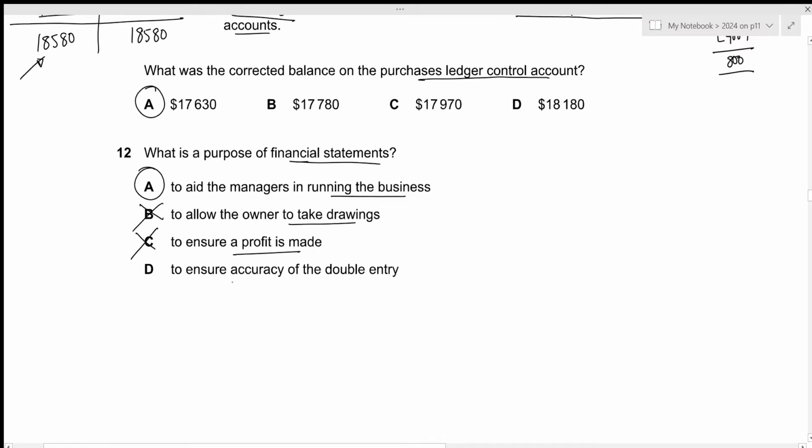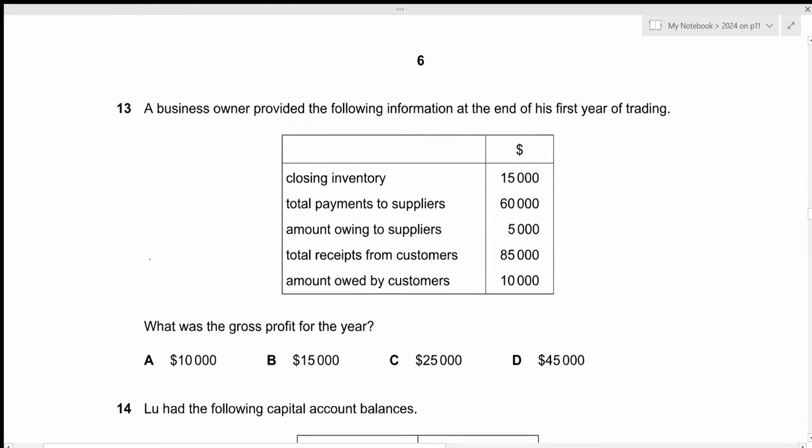And the last one is to ensure accuracy of the double entry. Accuracy of the double entry cannot be measured by preparing financial statements. So this is incorrect as well. That's all for the 12th question. Let's move towards the next one.